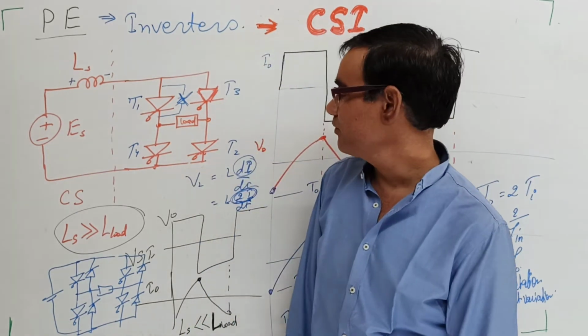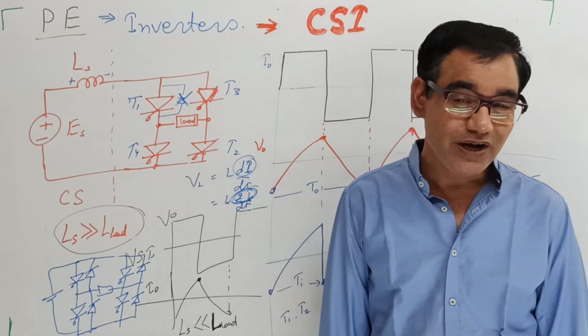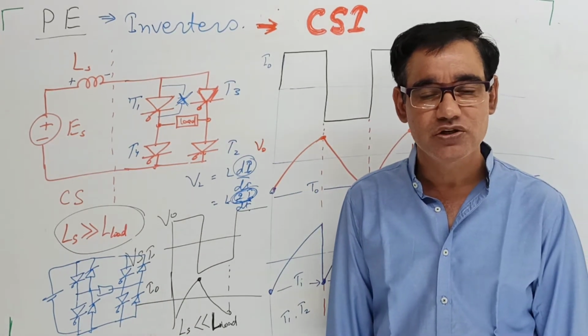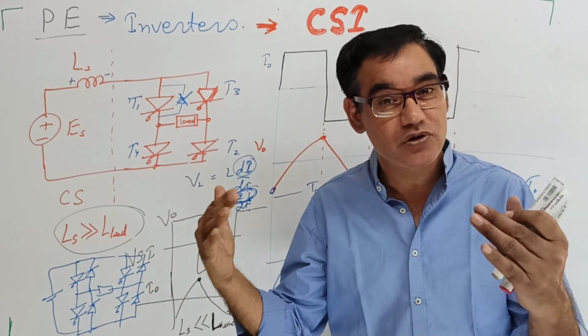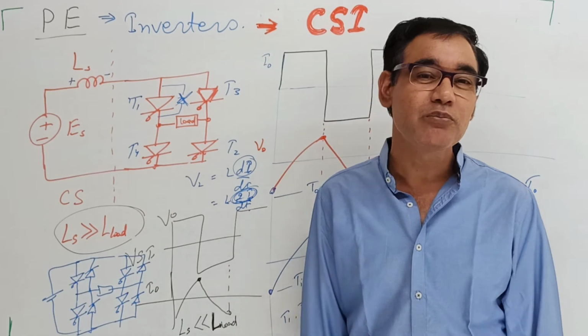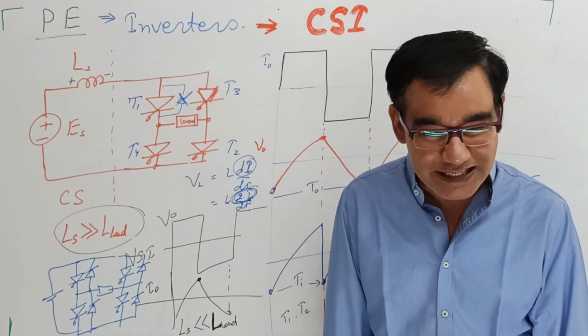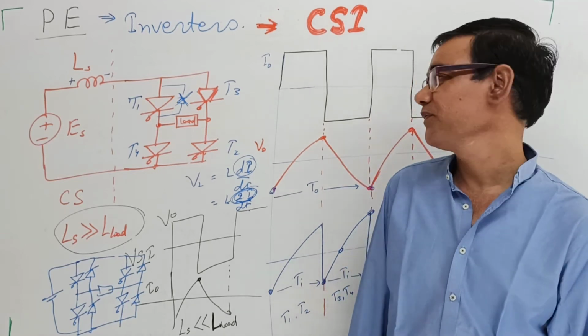That inductance would be very, very large compared to the load inductance. It will take care of the load. If the load has inductance, then the source inductance would be more than that: 10 times, 20 times, even more than 10 times the load inductance. At least 10 times the load inductance.